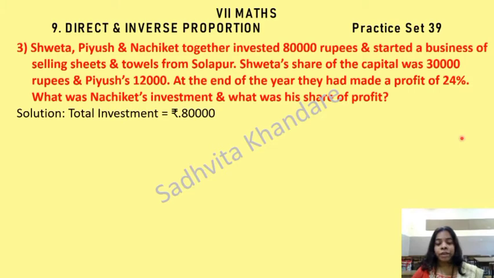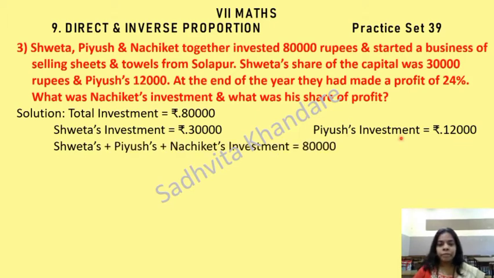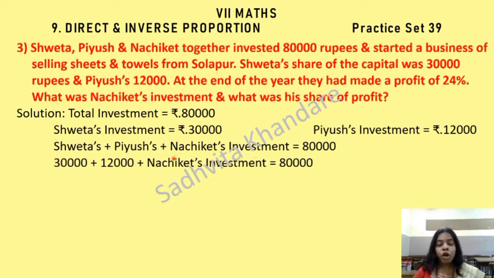Let's write information. Total investment is rupees 80,000. Shweta's investment is rupees 30,000 and Piyush investment is rupees 12,000. So Shweta's plus Piyush plus Nachiket's investment is equal to 80,000 rupees. So we know how much Shweta is investing. We know how much Piyush is investing. We don't know how much Nachiket is investing.